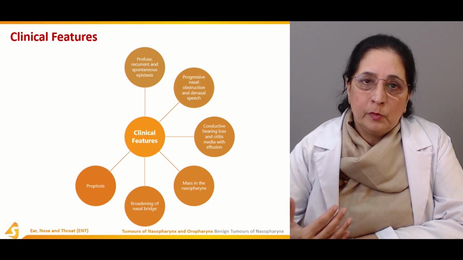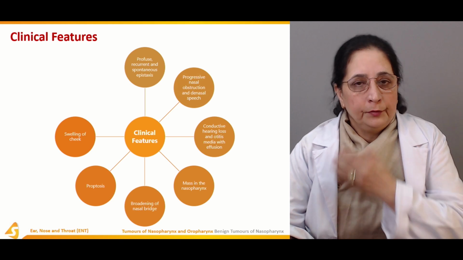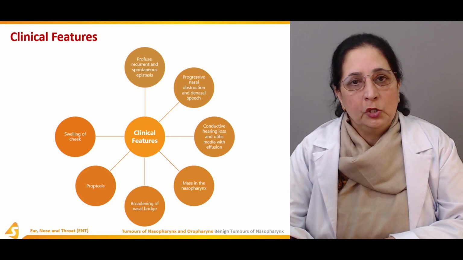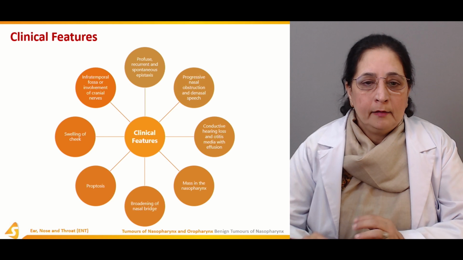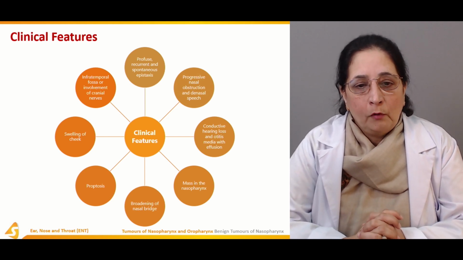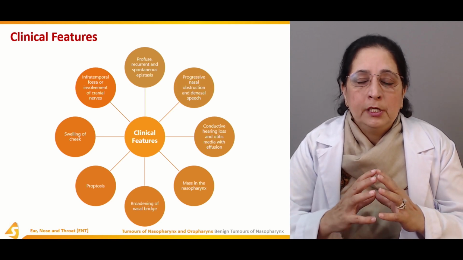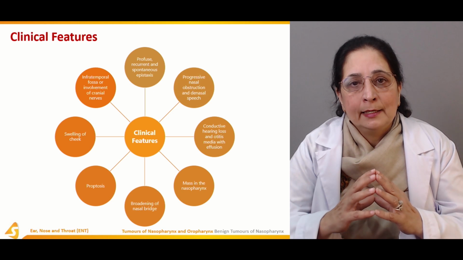Proptosis, when the tumor spreads to the orbit or the eyes. Swelling of the cheek with the spread of the tumor to the cheek, and there is also infratemporal fossa or involvement of cranial nerves with the spread of the tumor to the cranial cavity.